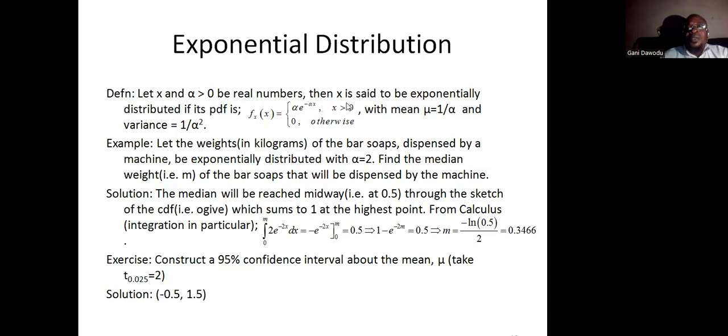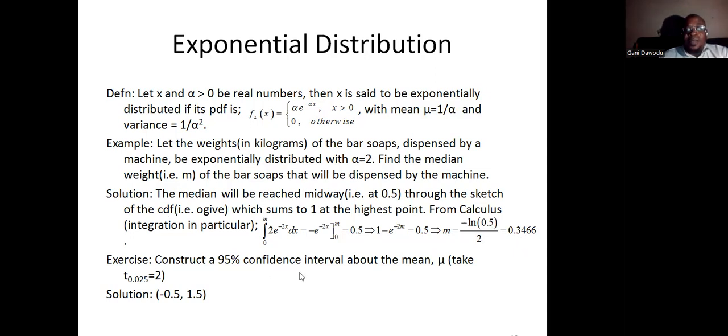So we'll integrate from the lowest limit, which is 0, to M. The integration will fetch us this. If you supply the limit, you get this. If you make M the subject, it is this, and evaluated it is that. So this is the median weight that we are looking for.